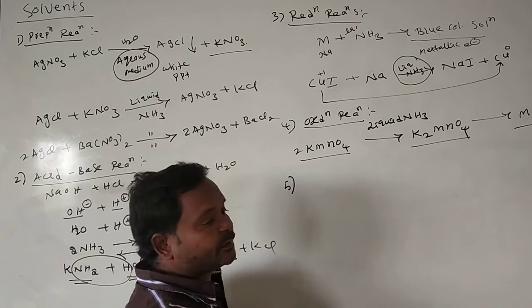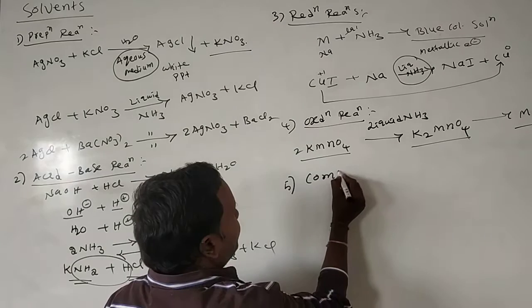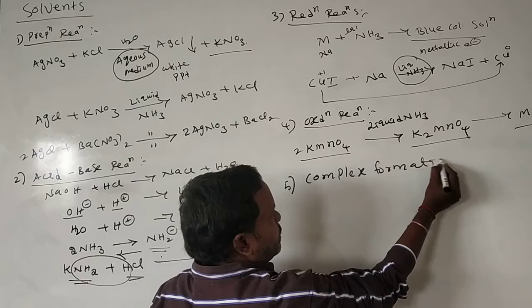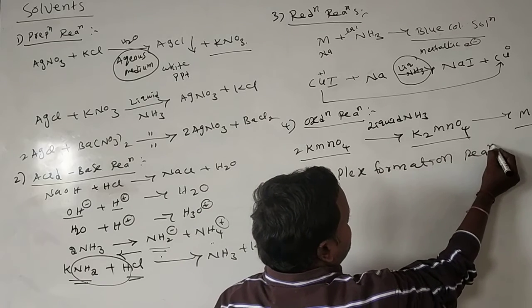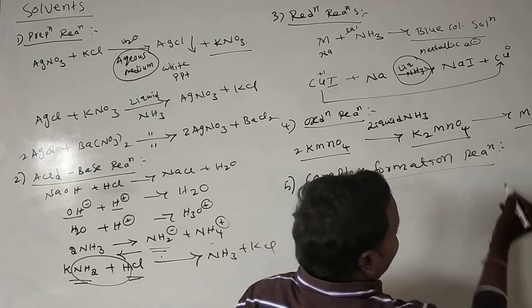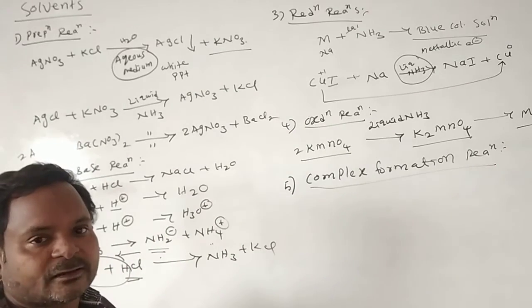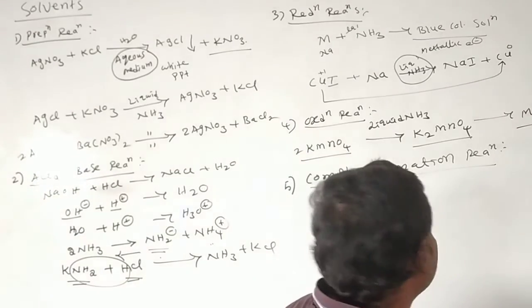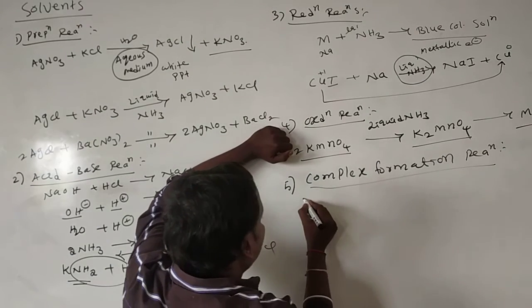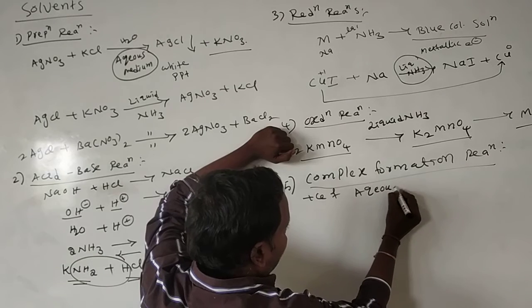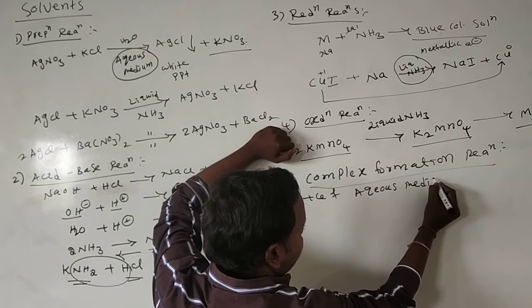Okay, then in continuation we will see the complex formation reactions. First we will see complex formation in the presence of aqueous medium.